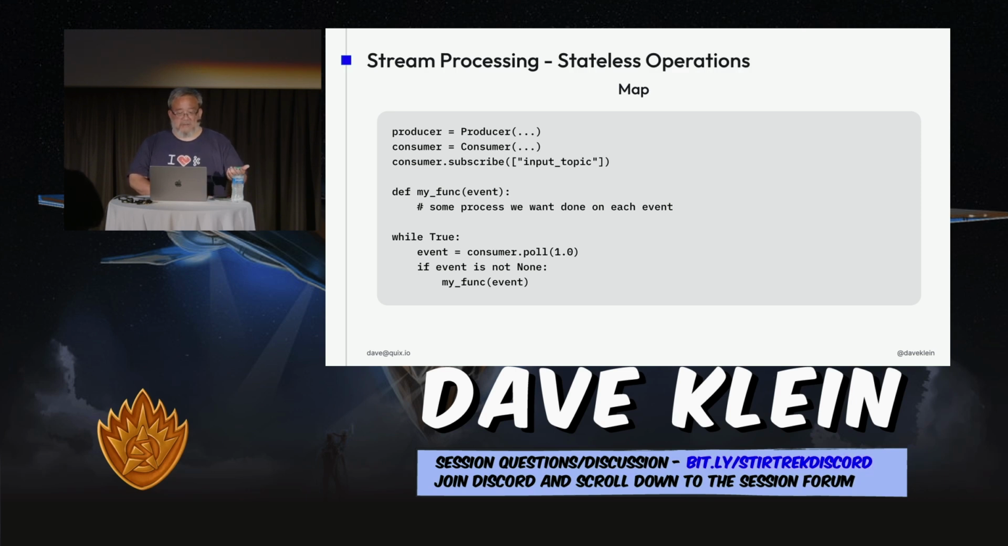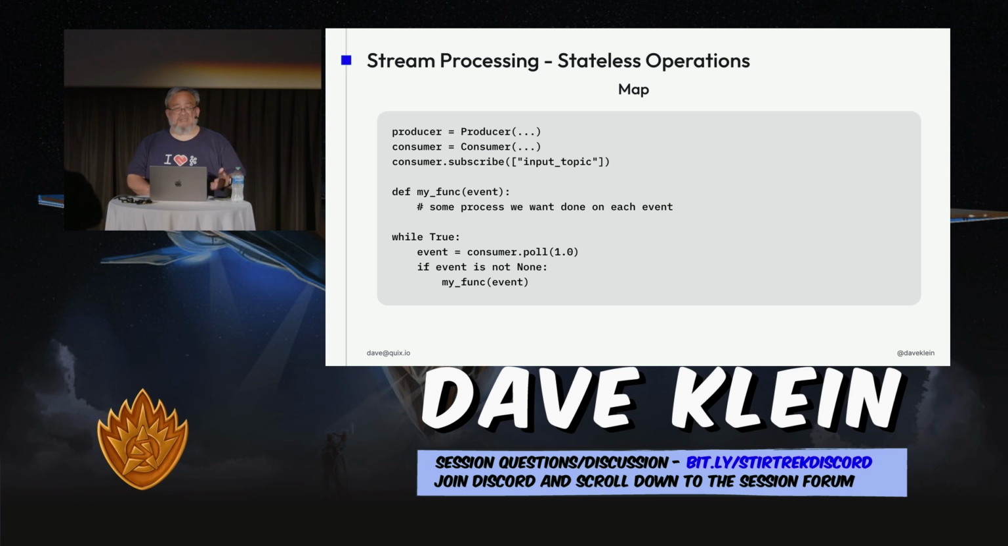And then for every event, this one we're checking to make sure it's not none first. We just call our function on that event. And I didn't put it in here, but after that, we would take the results of that and write it to another output topic. I should have put that in there, I'm sorry. I'll fix that slide. Really, each of these should end with writing to an output topic. So that's the full flow of any stream processing module: input, process, output.